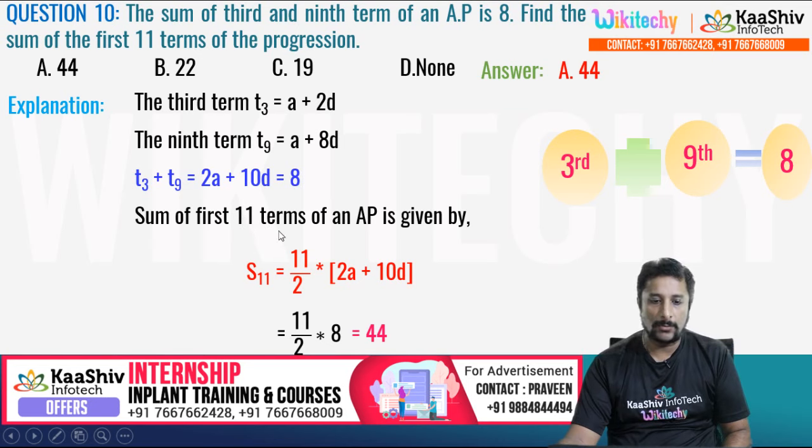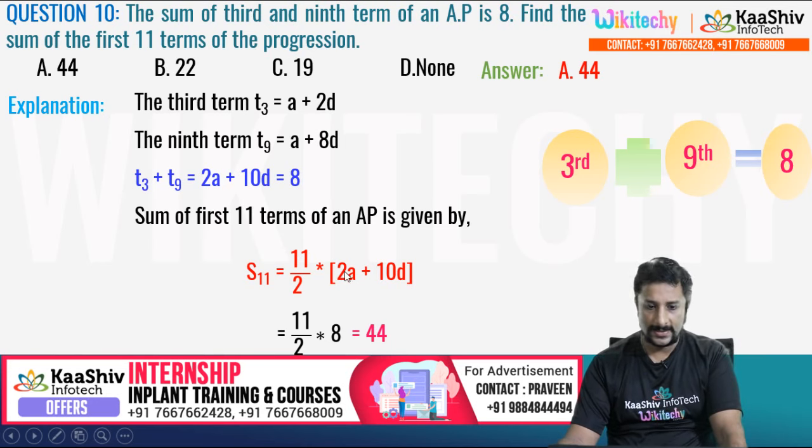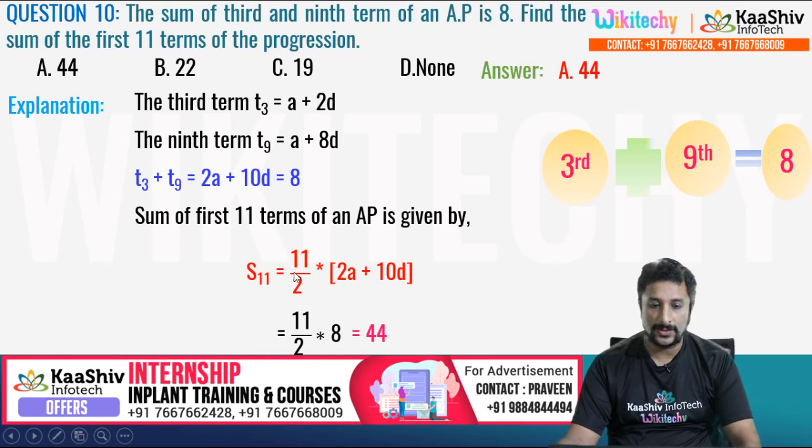I want to find the sum of the 11 terms of an arithmetic progression. So S11 is equal to 11 a plus (n minus 1) d. Somehow I missed it: a plus 5d. Sum of first 11 terms, I don't want the 11th term. Sum of the first 11 terms is the number of terms divided by 2 into this one. Solving this equation, you will be getting the answer 44. The answer is 44.